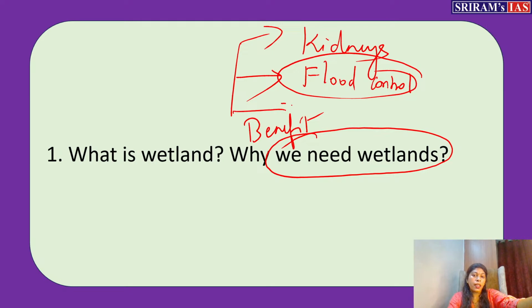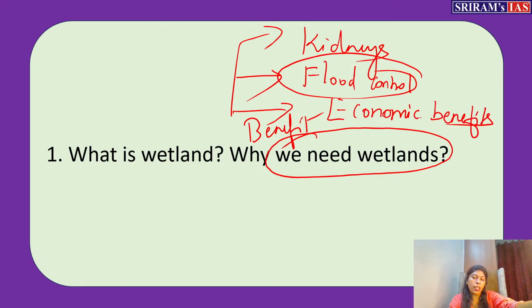The third important thing is economic benefit. This we cannot forget. A lot of economic benefits are provided by wetlands, as we all know, starting from food and fishing. It's a good fishing spot for people. And tourism, recreational activities. Even the trees which grow in the wetland are used as timber. This way people can utilize the wetland in various manners for their livelihood purposes. So wetlands are providing economic benefits to the people.